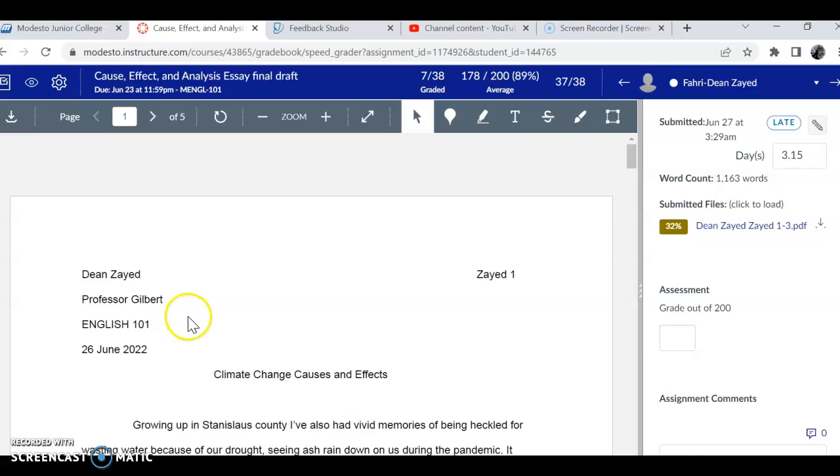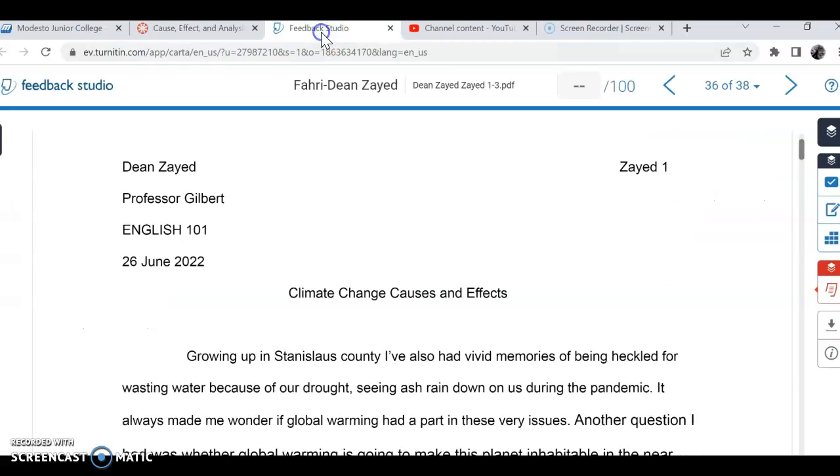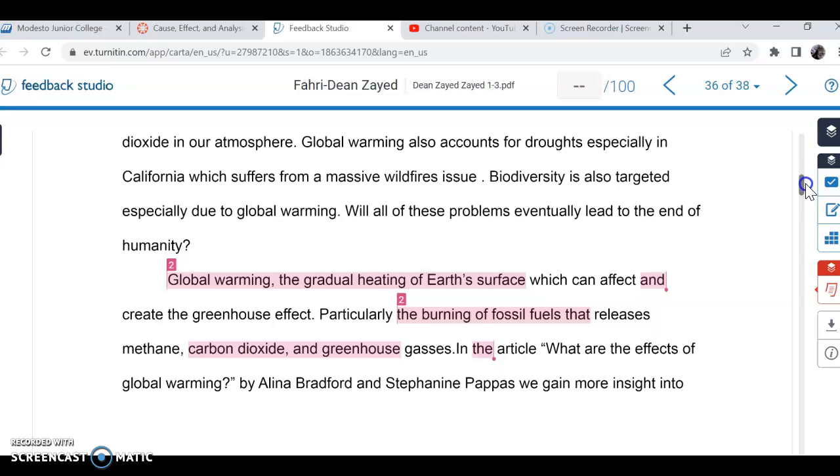Hi, Dean. I need you to rewrite a sentence. So, 32% is really high, but it's because you have lots of quotes. But I did check the report and I saw one sentence that needs rewriting, and it's this one right here at the bottom of your first page.